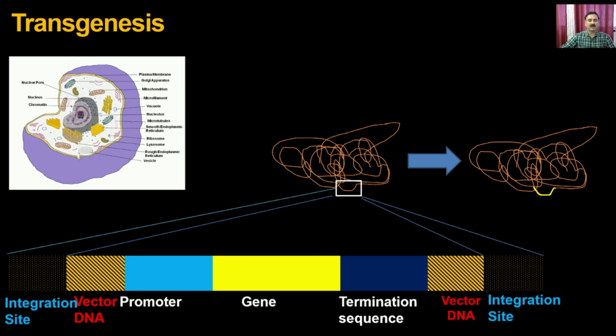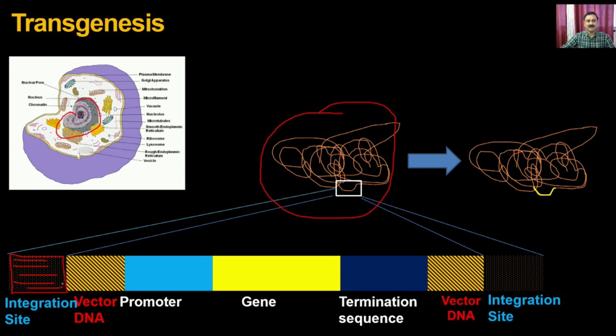This is a typical animal cell. So you have the plasma membrane, all the membrane-bound organelles, and within that you also have the nucleus. Once it enters the nucleus, it is going to encounter the genome. Now within the genome, it is not going to be put randomly into any place. For example, outside the vector DNA, you can also have the integration sites.